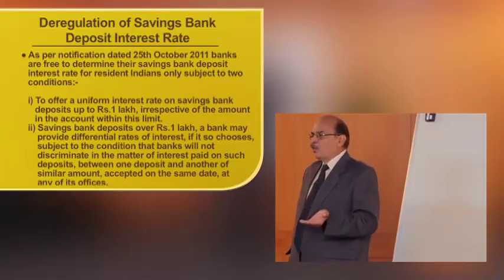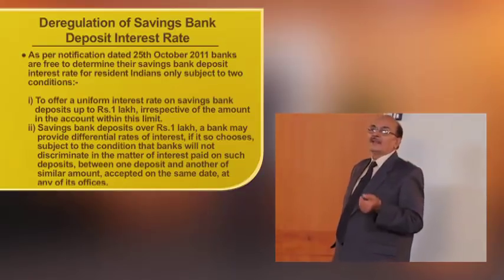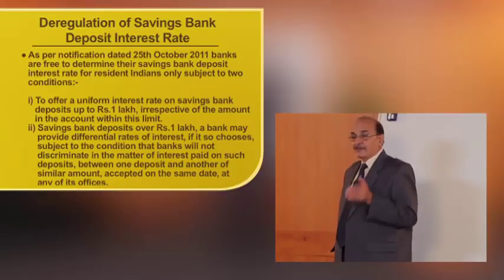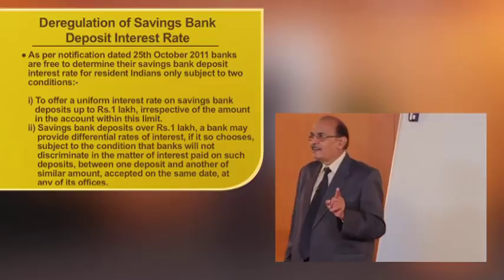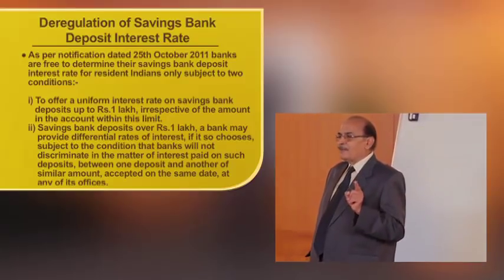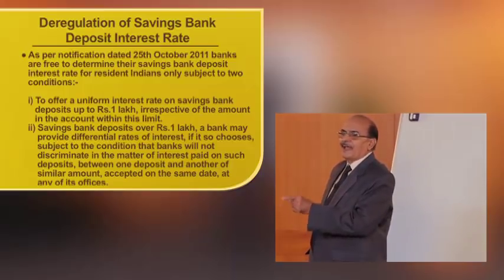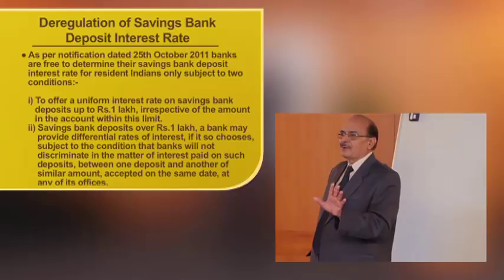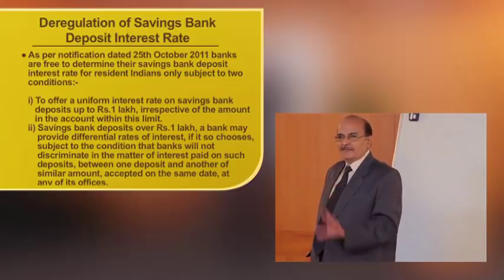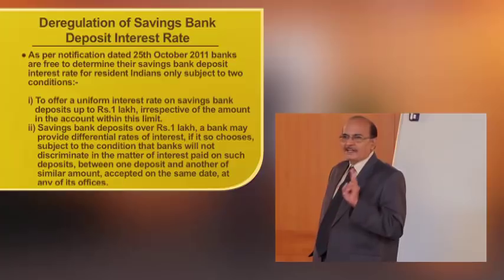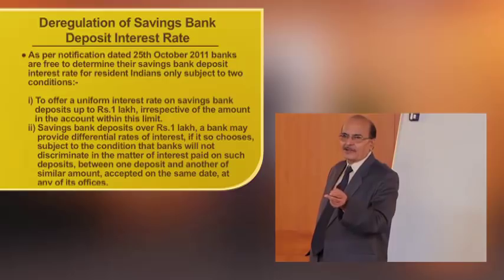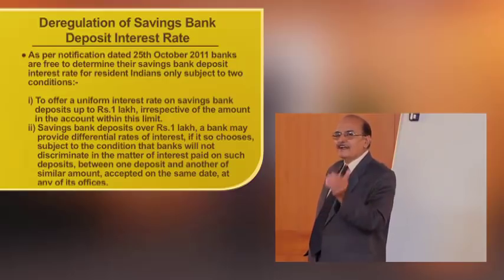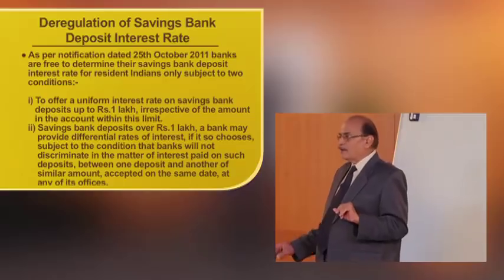And if the balance is over 1 lakh, the bank can provide differential rate of interest if it chooses, subject to the condition that the bank will not discriminate on interest rate paid on such deposits between one deposit and another of a similar amount accepted on the same date at any of its offices, any of its branches. So these 2 conditions are required to be satisfied, because the authority is now given to the banks by the Reserve Bank of India. So this is called as deregulation of saving bank deposit interest rate.